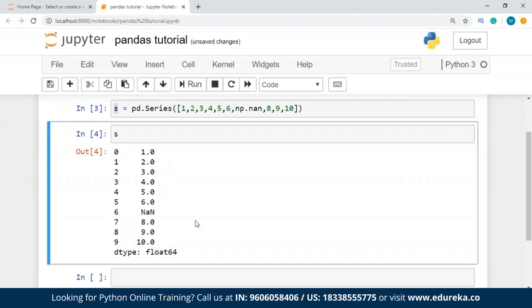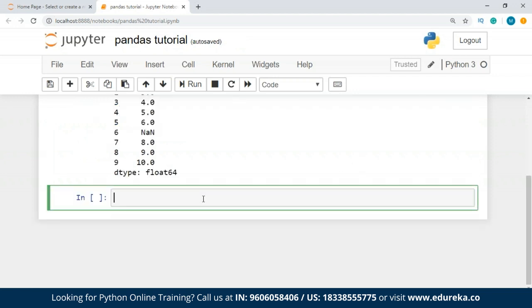After this, I'm going to tell you how you create a data frame, using a dictionary object, and how you can create a data frame using series as well. So now what we are going to do is create a data frame by passing a numpy array with a datetime index and labeled columns. So I'll take one variable, let's say date or dates.